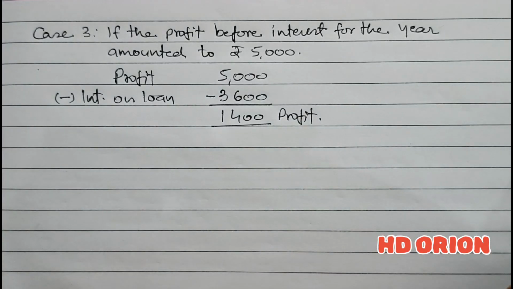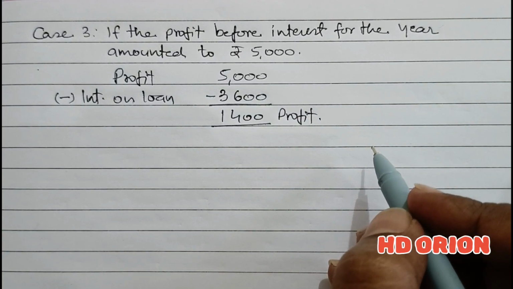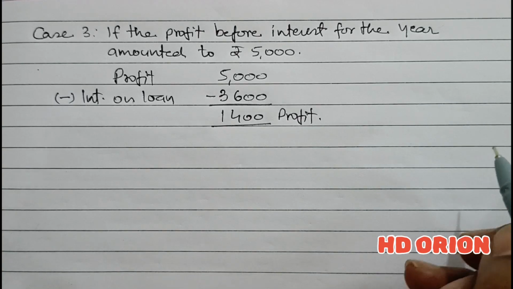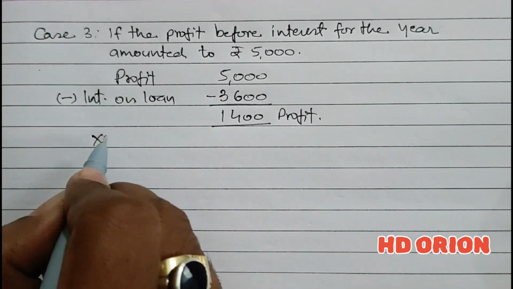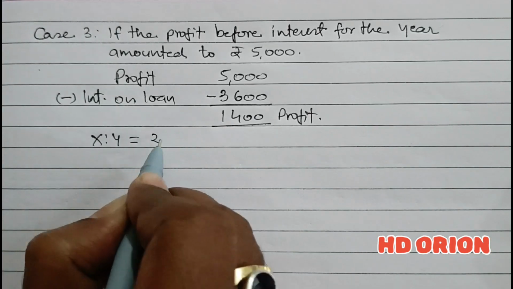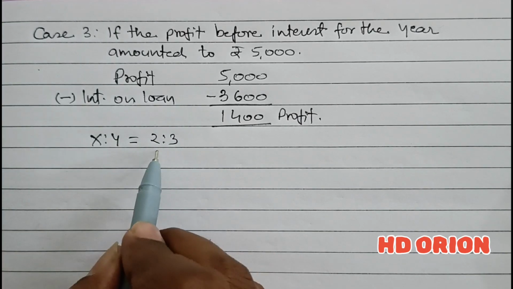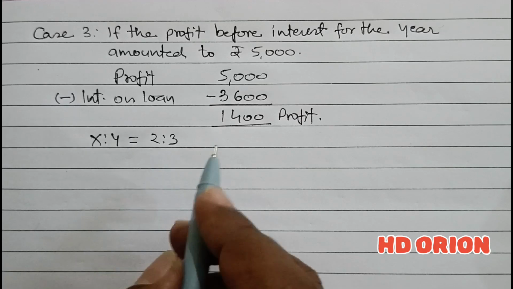This profit will be paid to the partners in their profit sharing ratio as an appropriation of profit to them. So we know X is to Y is equal to 2 is to 3. That is the suggested profit sharing ratio between the partners in the partnership deed.